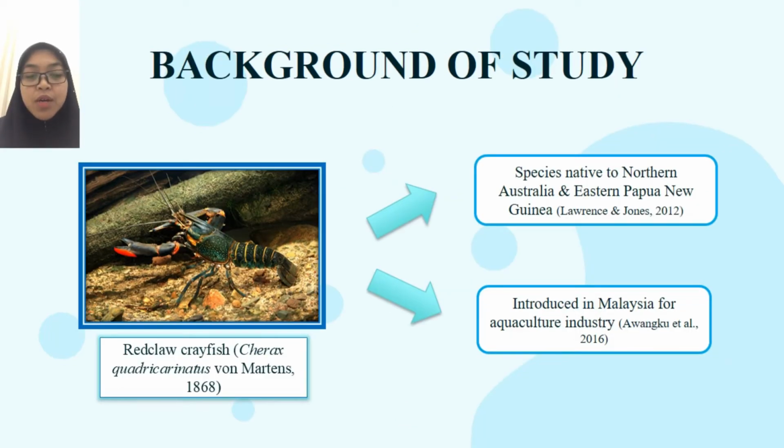Next, we move to the background of study. Cherax quadricarinatus is a species native to northern Australia and southeastern Papua New Guinea river catchments. In Malaysia, they are locally known as freshwater lobster. Based on Awangku et al. 2016, these redclaw crayfish were introduced in Malaysia for the aquarium and aquaculture industry. Thus, the growing culture sector of this species will facilitate the spread of this species in Malaysia.